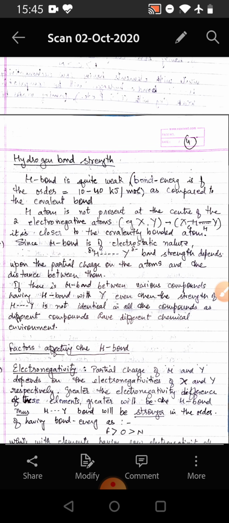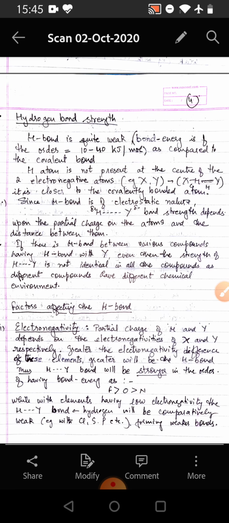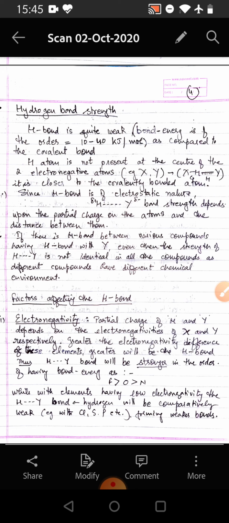Now we come to what is the strength of the hydrogen bond. It is seen that hydrogen bond is quite weak. The bond energy is of the order of 10 to 40 kilojoules per mole, and it is quite weak as compared to the covalent bond.